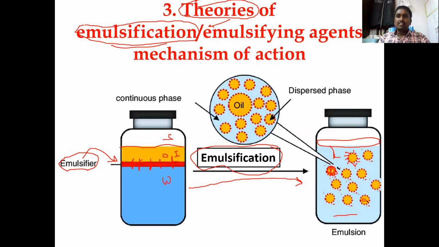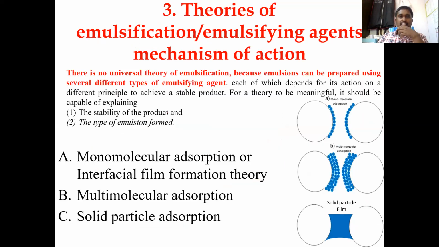So let us see the three principles of emulsion formation in the respective slides. Just see the introduction. What science generally says is, there is no universal theory. That means there is no single theory which says that an emulsion will be formed only by this mechanism, because emulsions can be prepared using various different types of emulsifying agents.